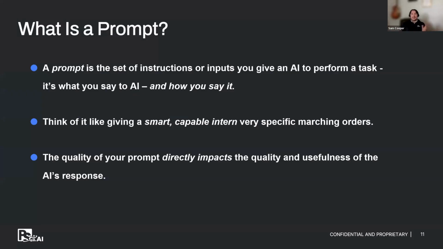What is a prompt, right? Very basic. A prompt is that set of instructions that we're going to give to the AI. We're going to tell it what we want it to do, the task we want it to perform. But it's not only what we say to the AI, those instructions, it's also how we say it. And so there's a little bit of art, a little bit of science to this process.